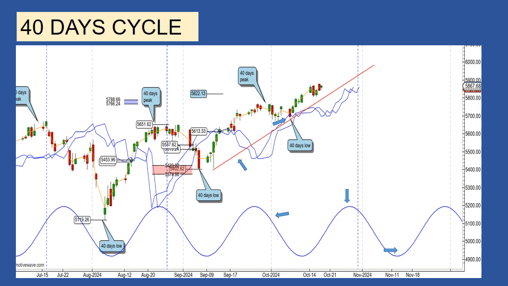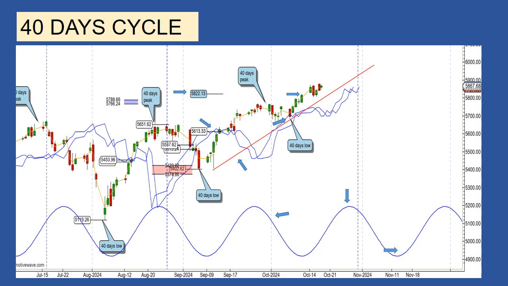The 5,822 target triggered in mid-September, when the SP500 crossed above his cycle line at 5,613, has been met on October 11th. On this day the market made a high at 5,822.13. For this week the cycle trend will be up and the success rate is 88%.